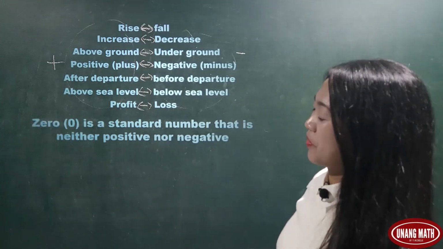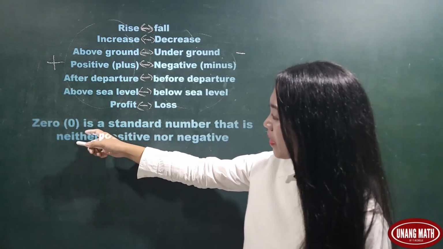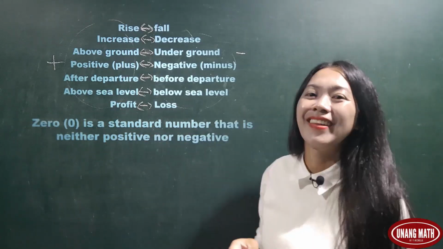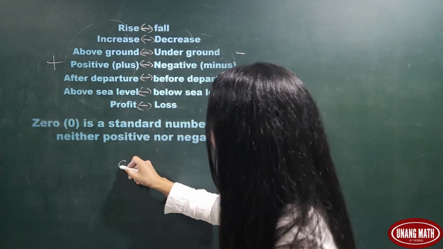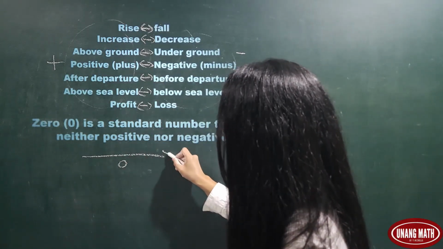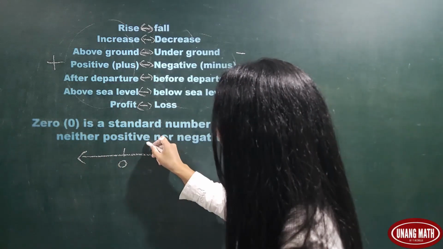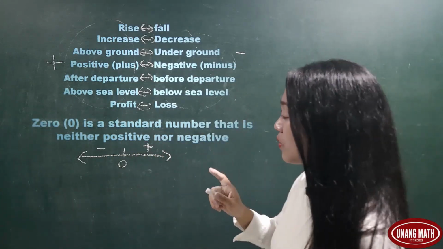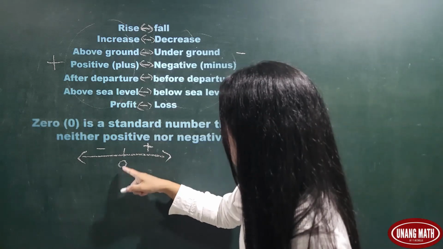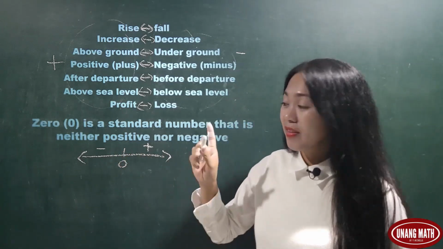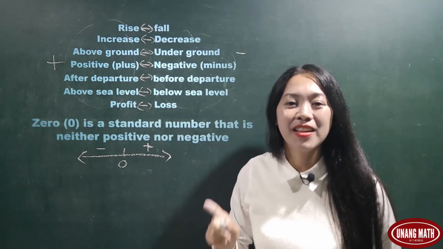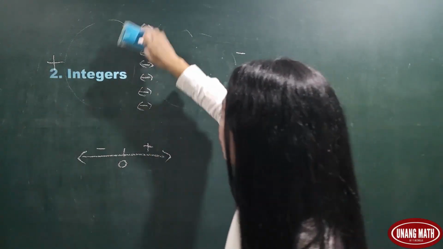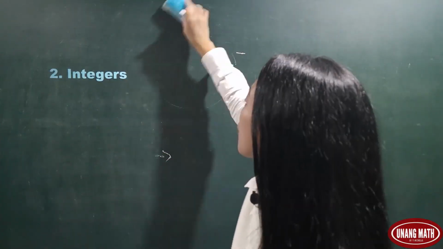How about 0? 0 is a standard number that is neither positive nor negative. 0 is between positive numbers and negative numbers. We don't say positive 0, negative 0. 0 is just 0. Okay, now let's move on to integers.